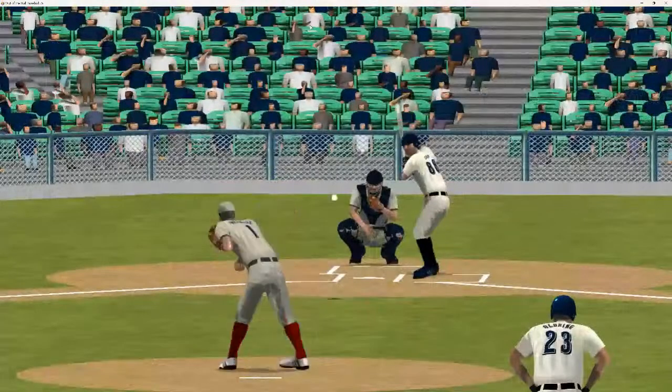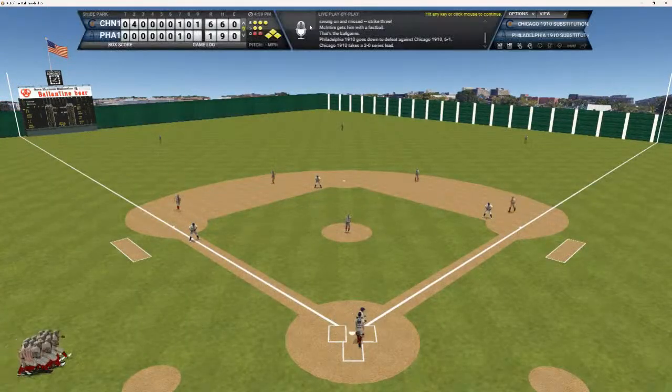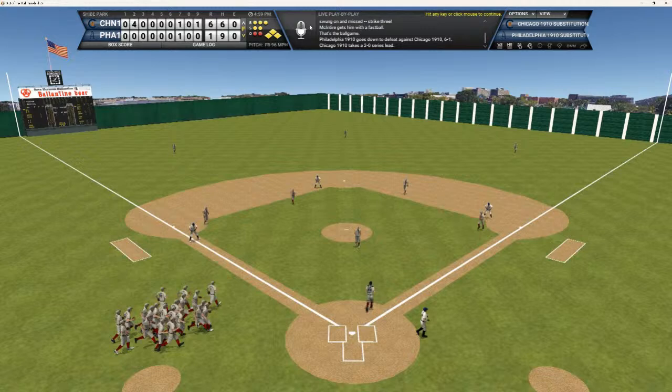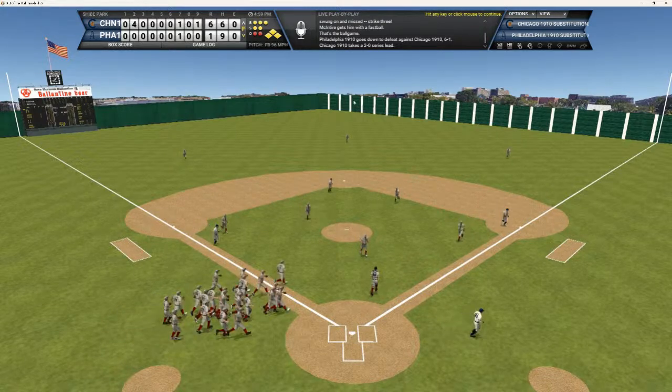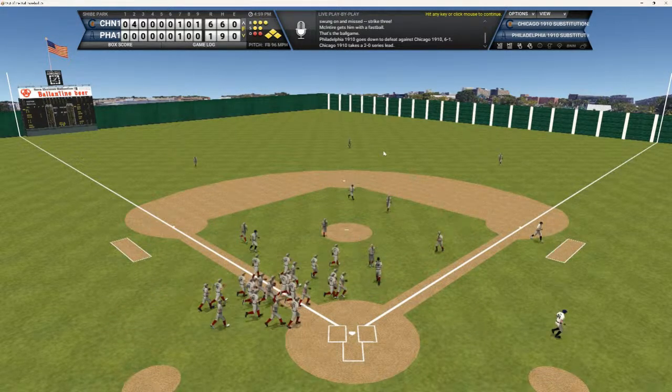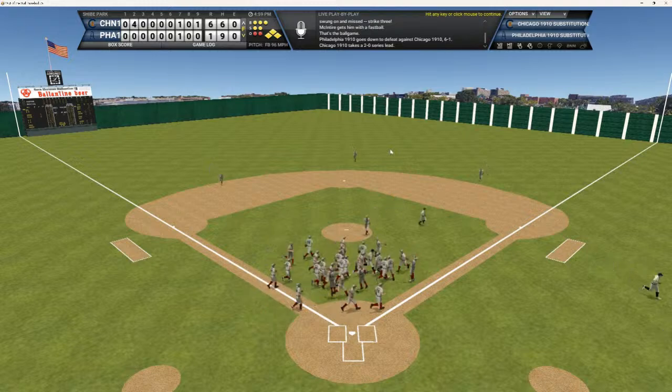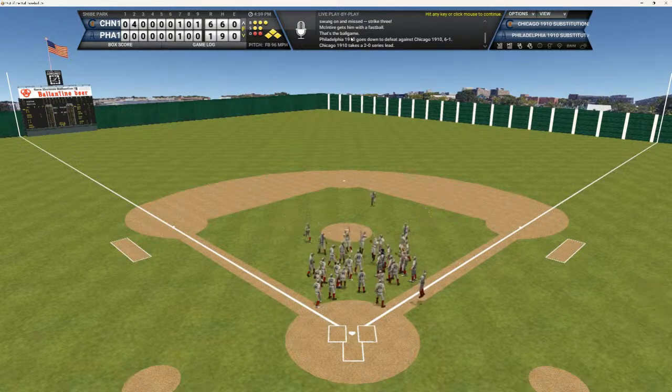Here's the full count to Lord. And he swings and misses, and the A's typical day this was, leave the bases juiced. Nice pitching job by the Cubbies.